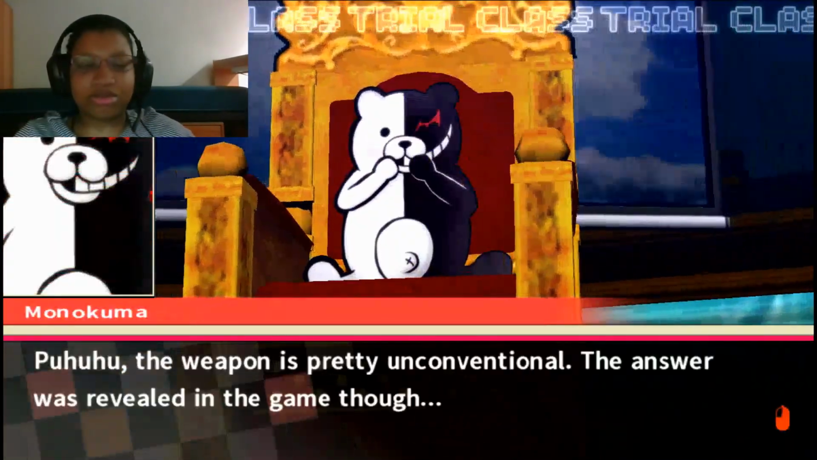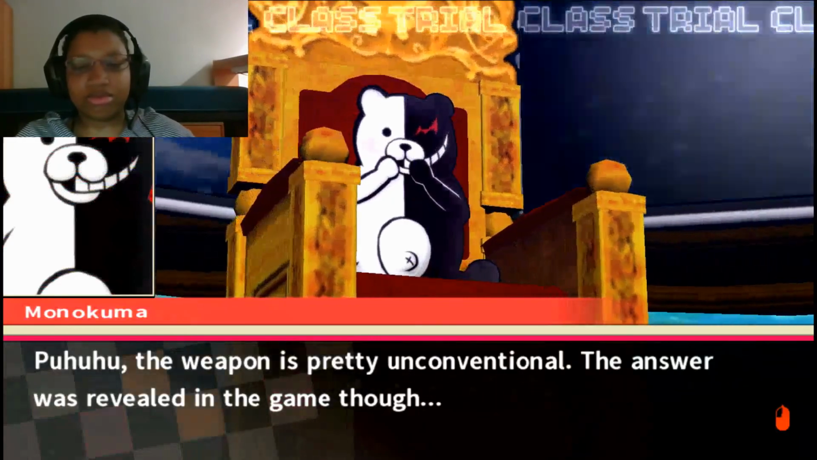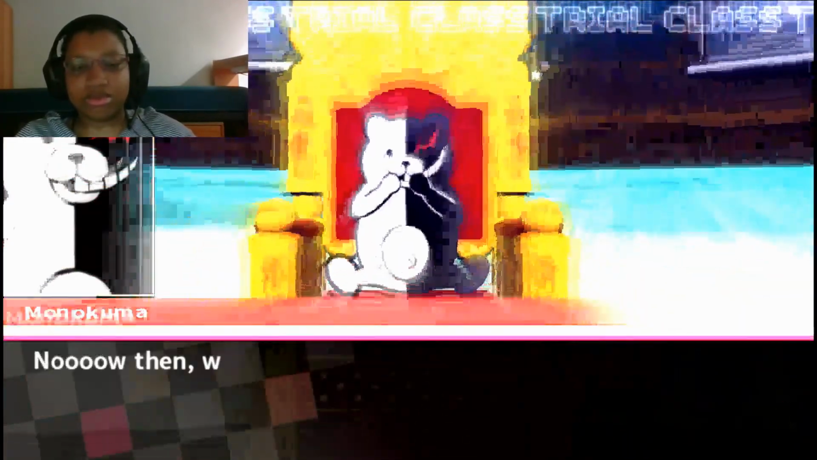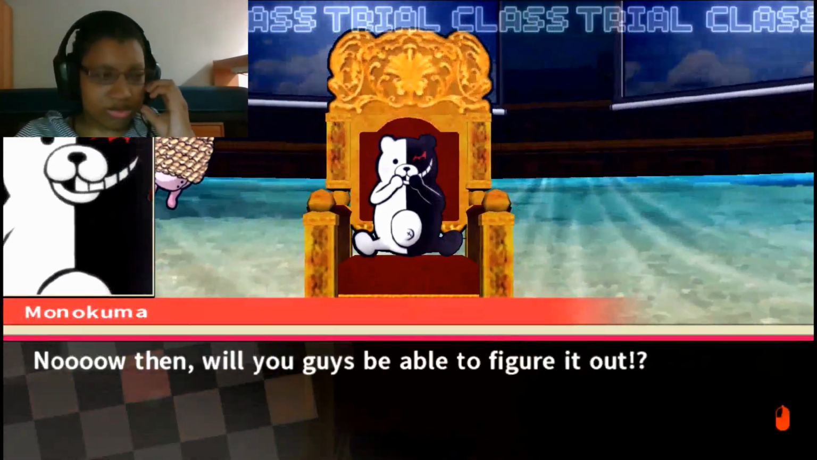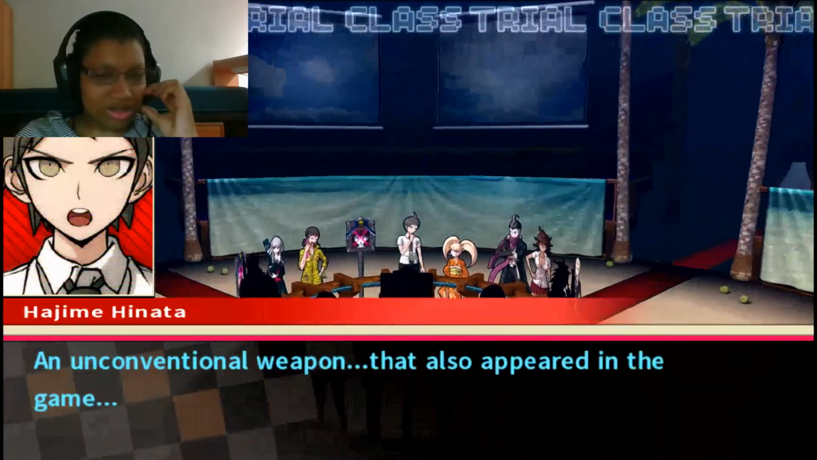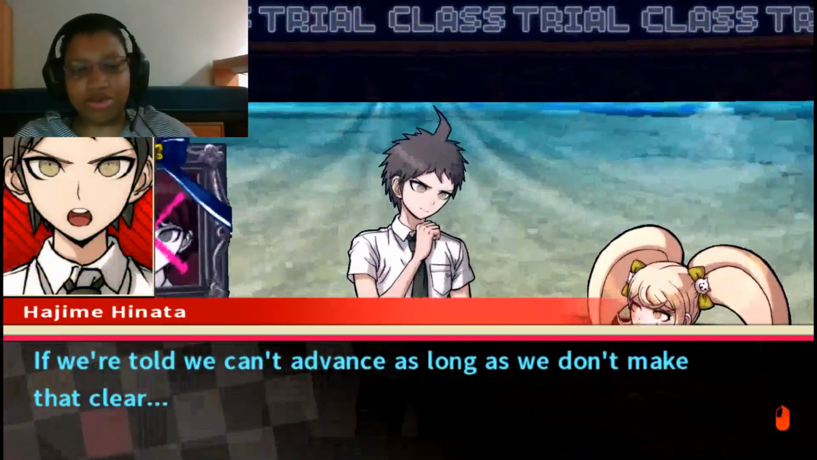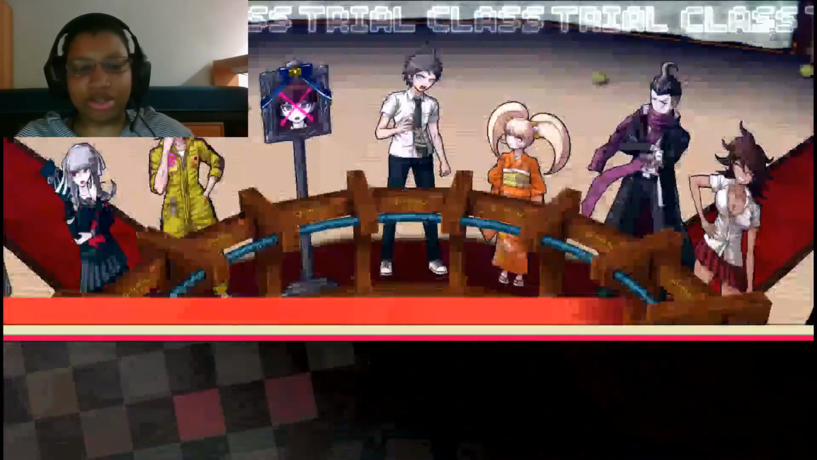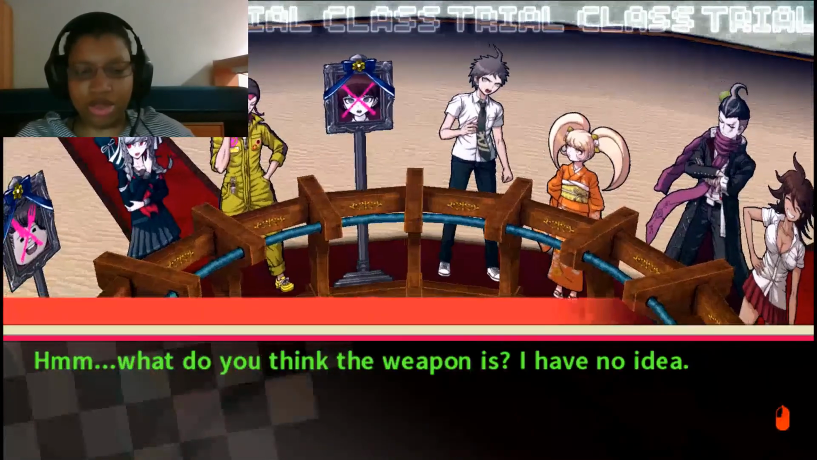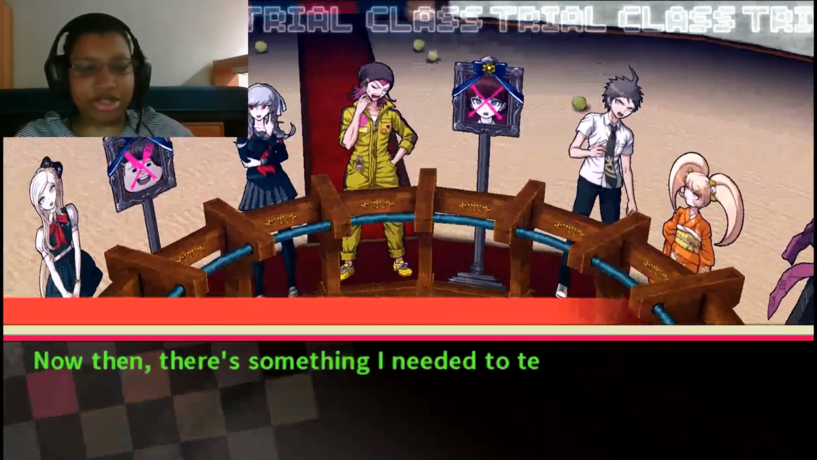Okay, Nakamura. The weapon is pretty unconventional. The answer was revealed in the game, though. Now then, will you guys be able to figure it out? It was an unconventional weapon that also appeared in the game. We're told we can't advance as long as we don't make that clear. Then I have to do it. I'll do it. What do you think the weapon is? I have no idea.